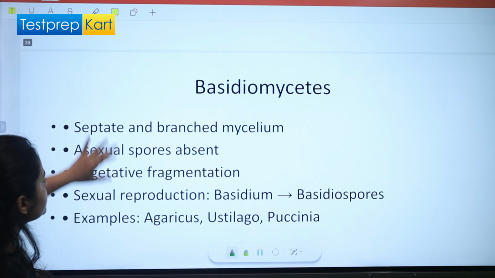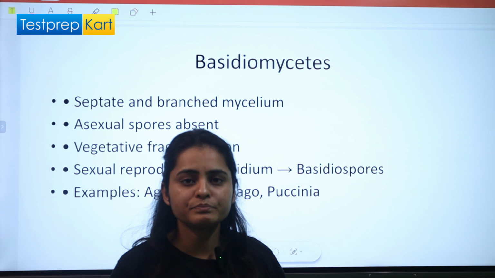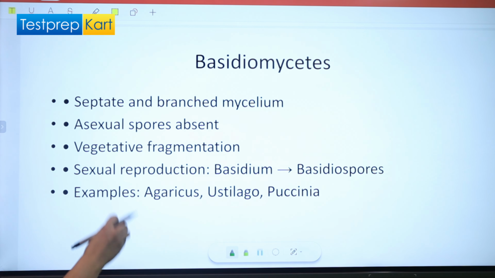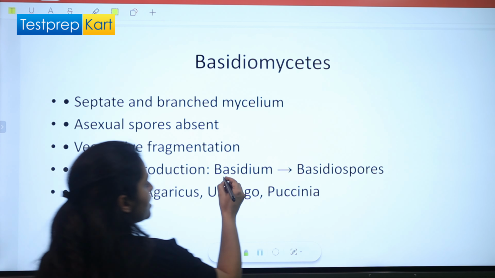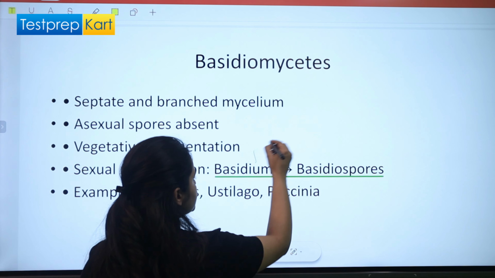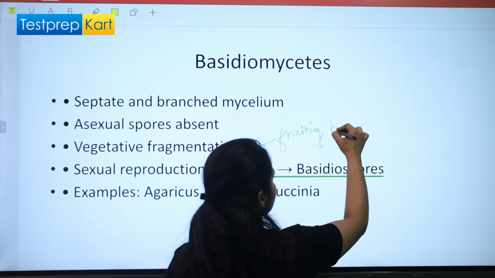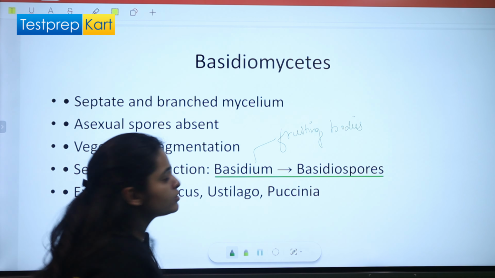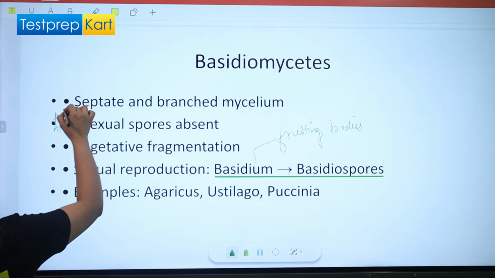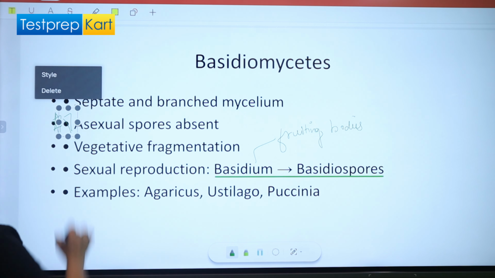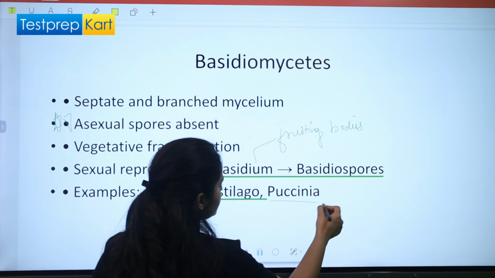Then Basidiomycetes. Basidiomycetes have septate and branched mycelium. That means their mycelium will not be unbranched. They are branched and divided, right? Sexual spores are basidiospores, and the fruiting body is the basidium. We have discussed what fruiting bodies are, right? Asexual spores are absent. This is one of the important points for Basidiomycetes, that they do not reproduce asexually because asexual spores are absent, right? Examples are Agaricus, Ustilago, and Puccinia.